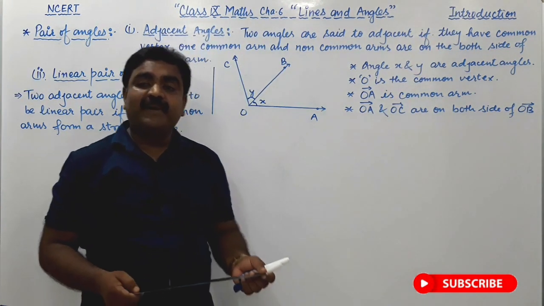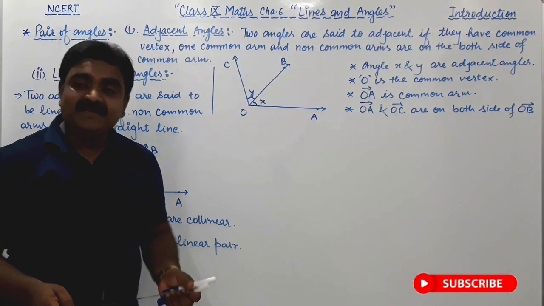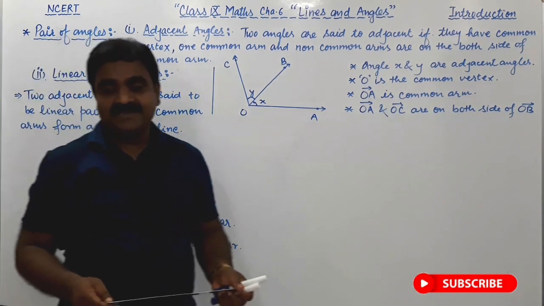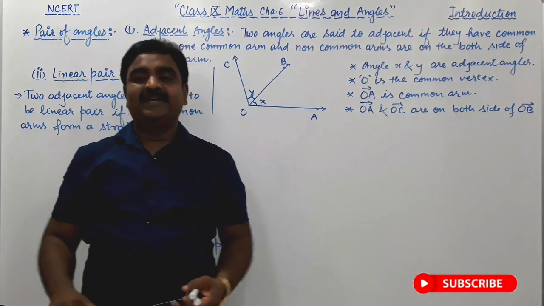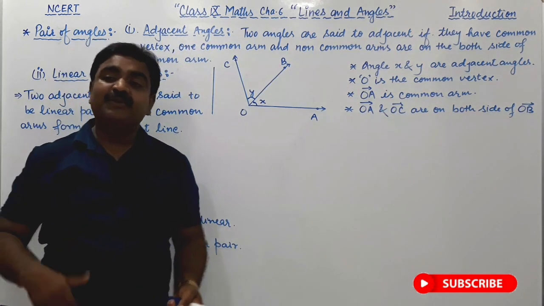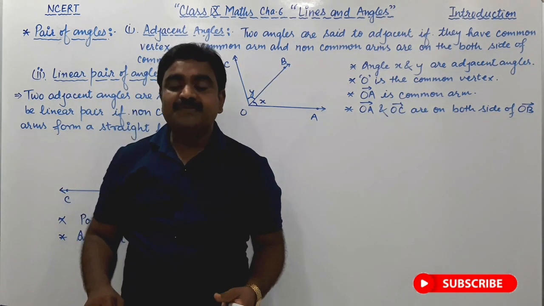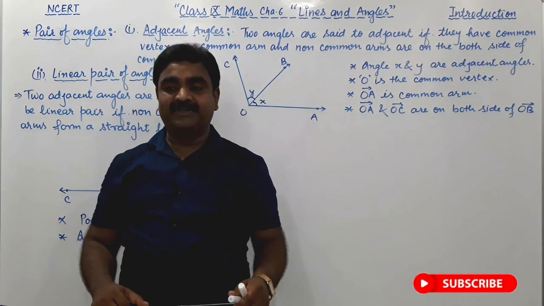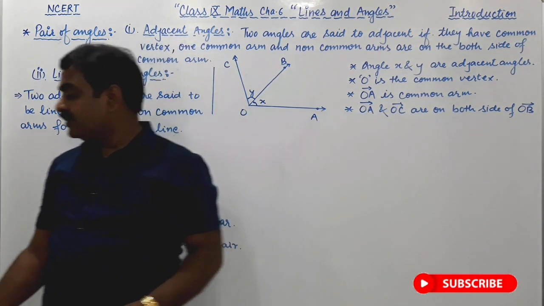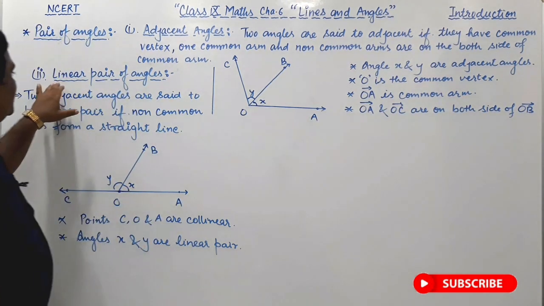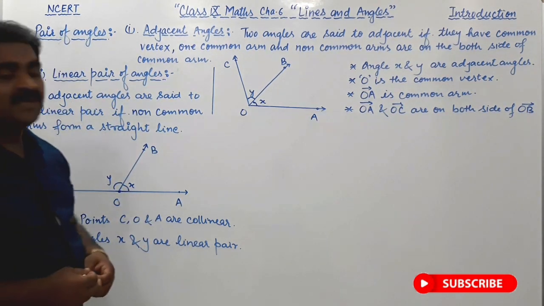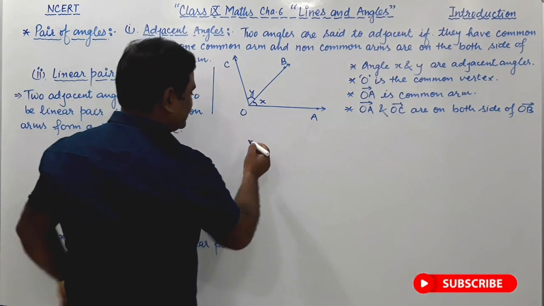Axioms are given by Euclid, and these axioms are universal truth. ये क्या होते हैं? Universal truth होते हैं. Means we need not to prove it. So let us see what are the axioms given on this linear pair of angles. So first axiom